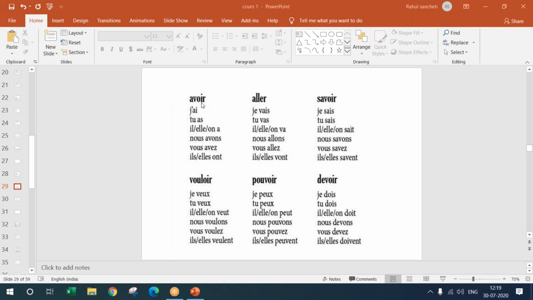Avoir is an ir ending verb, and we have seen this. Aller is an er ending verb, that means to go. I go to the school. That is je vais, tu vas, il va, elle va, on va regarder. That means we will see what will come in the future. We are going to see. So in that sentence, that is how you use on. One will see what will happen.